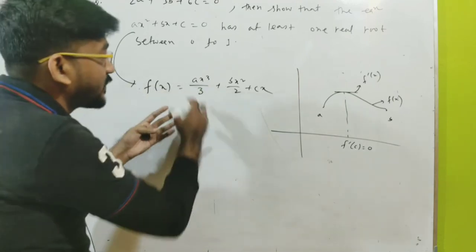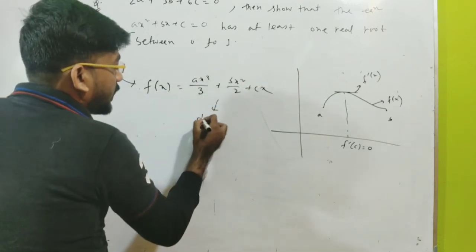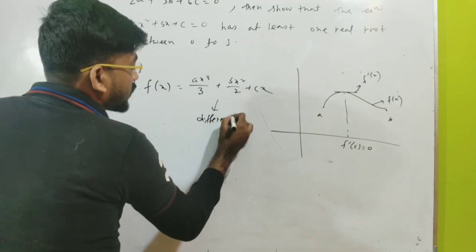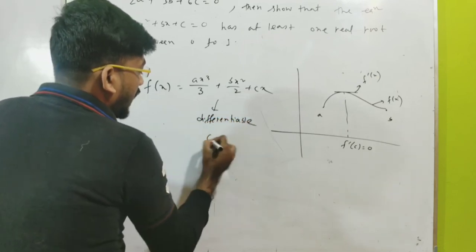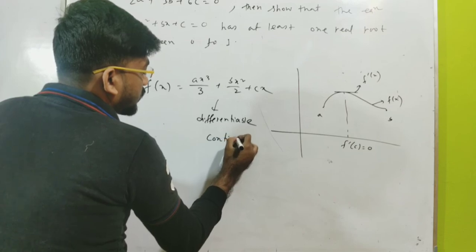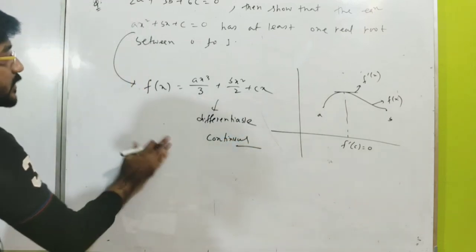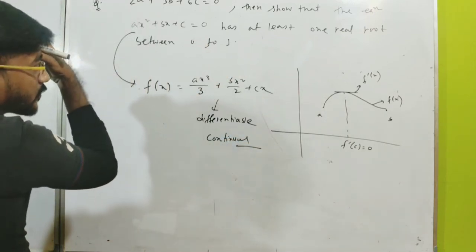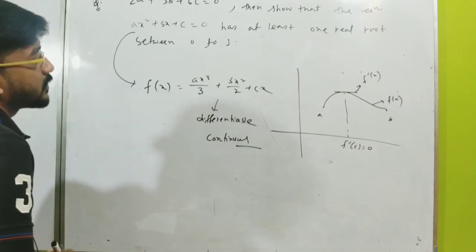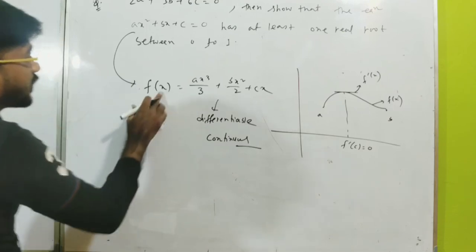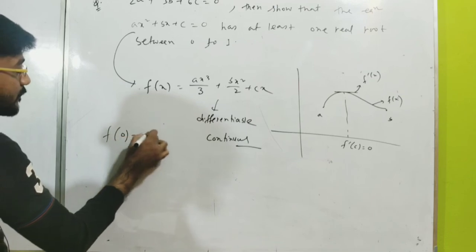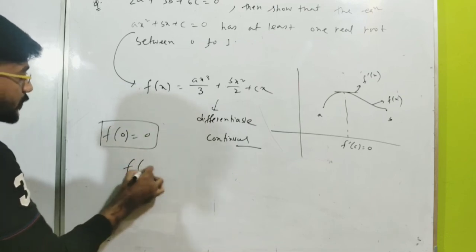You can see this is a polynomial function, so it is differentiable, as well as continuous. And f of 0 and f of 1 should have the same value. Let me check. f of 0 is equal to 0. This is obvious. But what about f of 1?